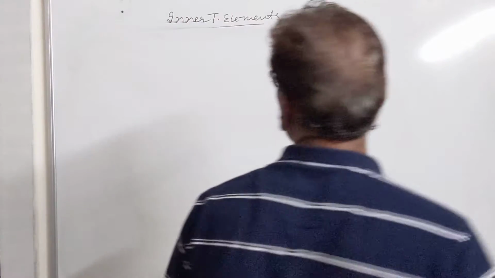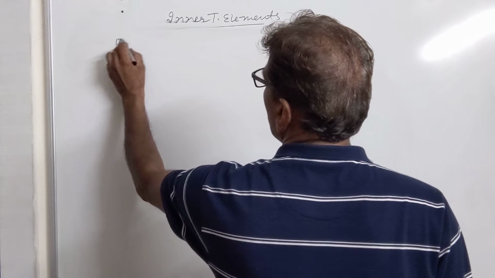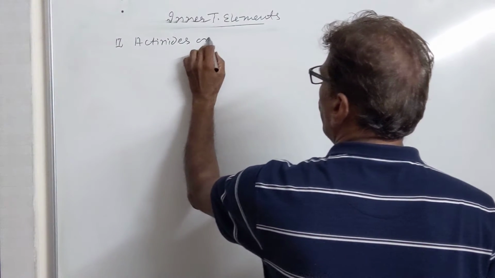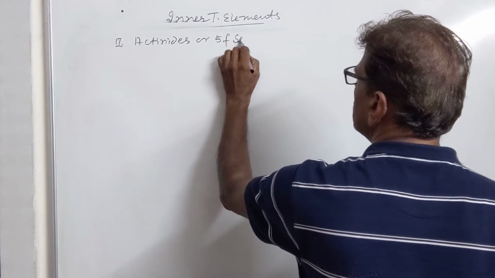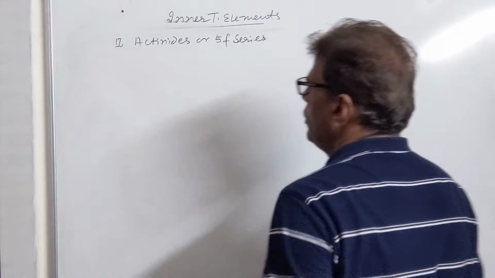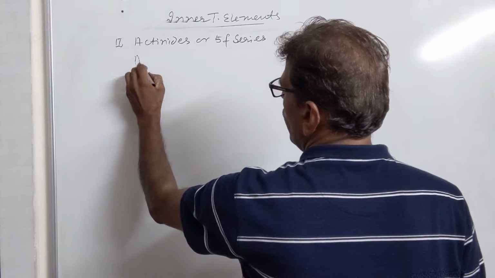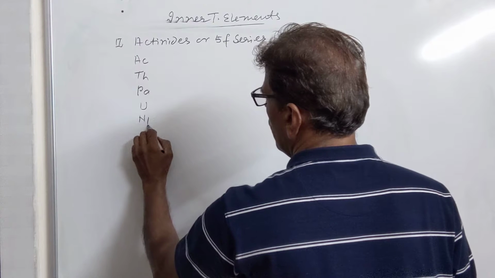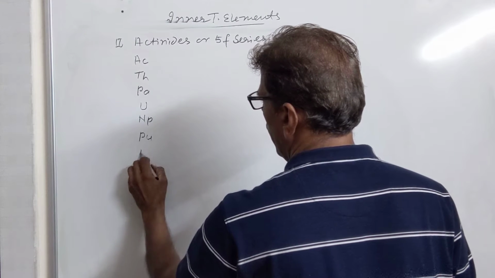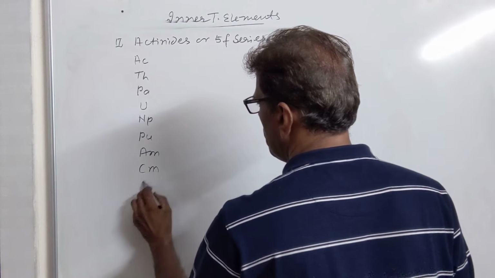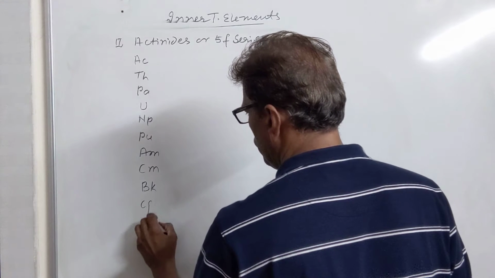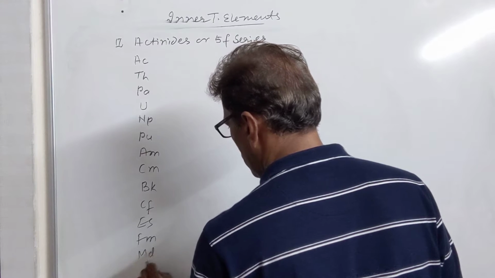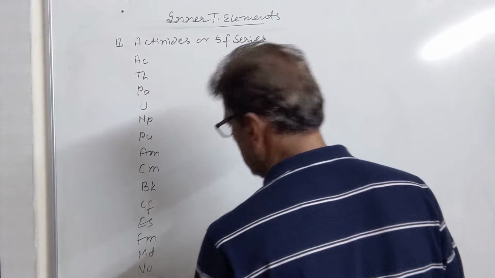So we have the next series, that is actinides or 5f series. These elements include Ac, Th, Pa, U, Np, Pu, Am, Cm, Bk, Cf, Es, Fm, Md, No, Lawrencium.